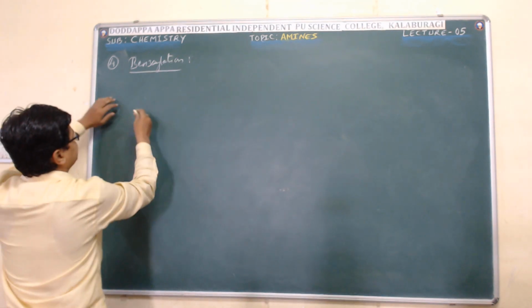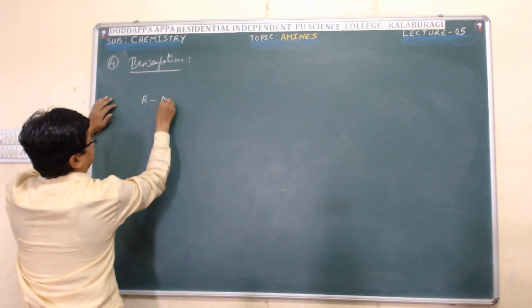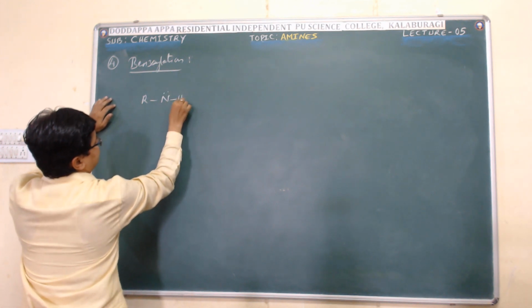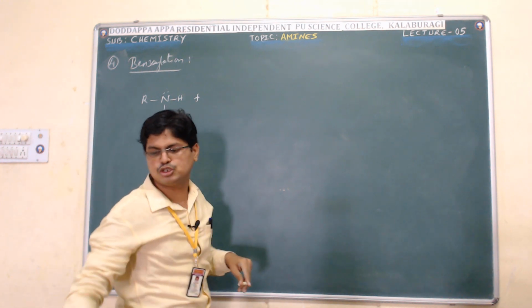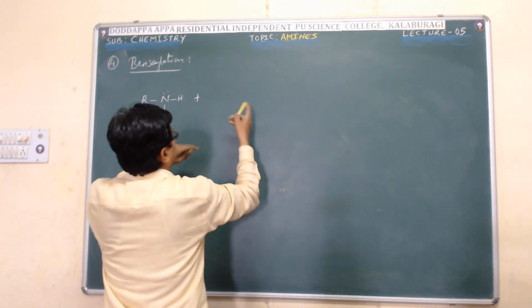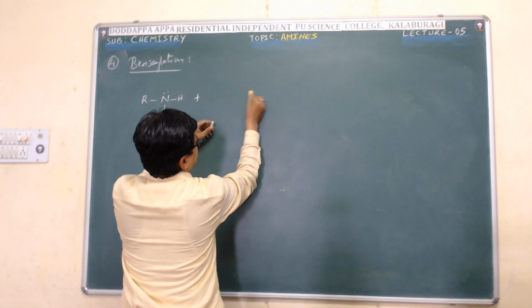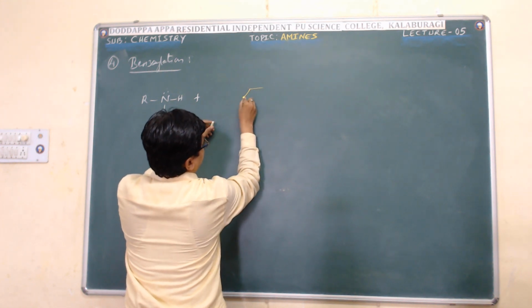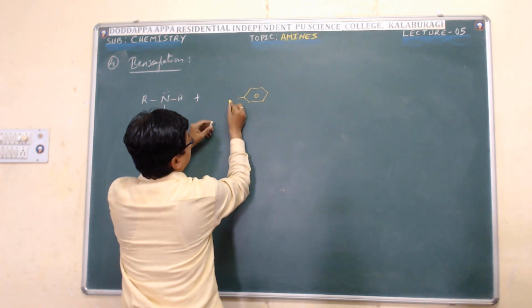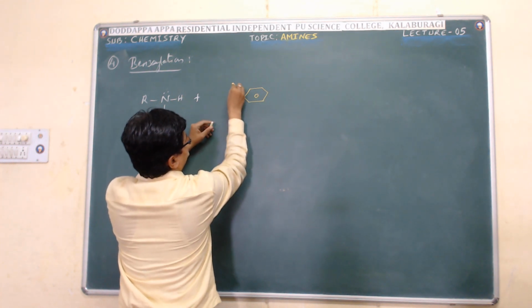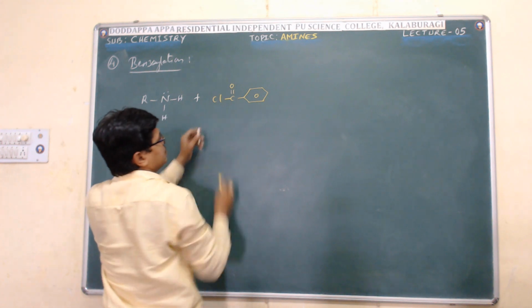That is, take a primary amine and react with benzoyl chloride. In the place of the methyl group, you just write benzene, C6H5, phenyl group. C6H5, C double bond O, Cl.